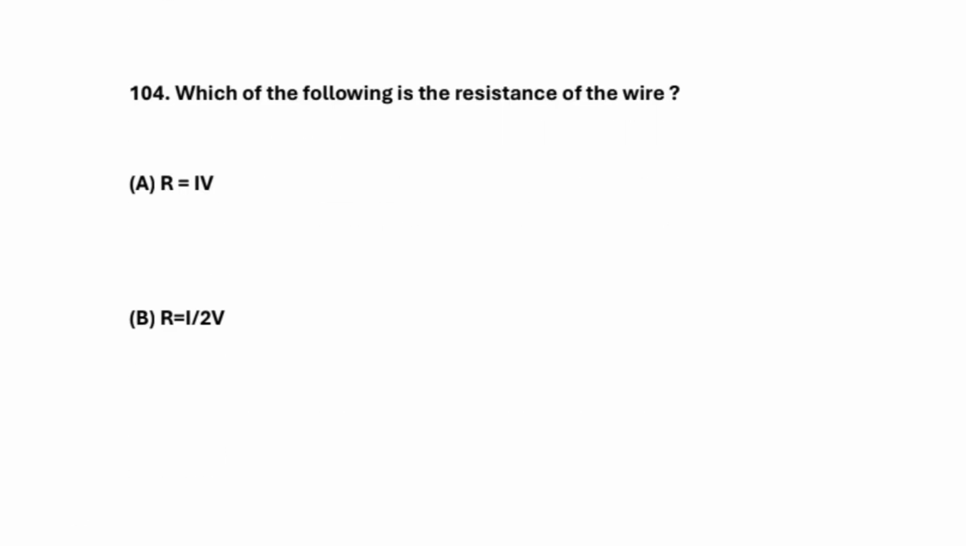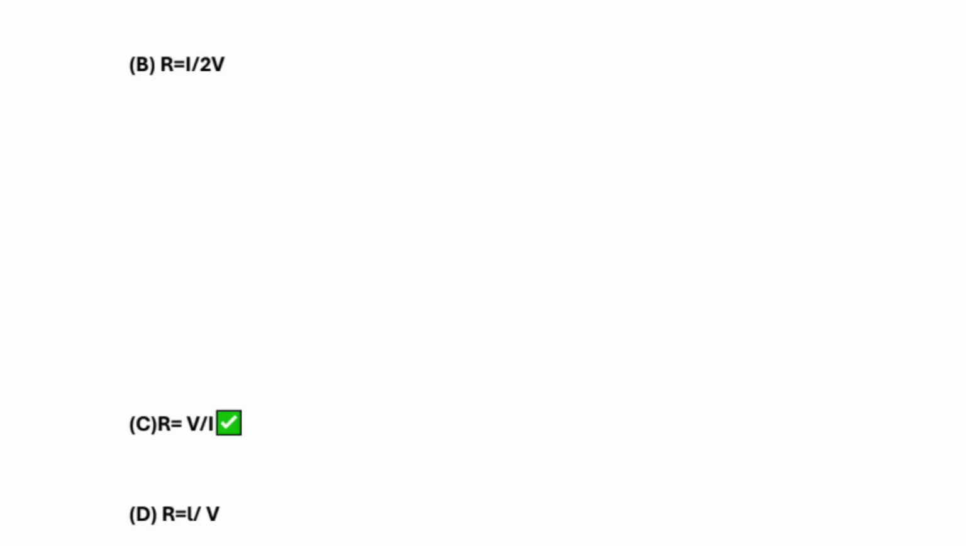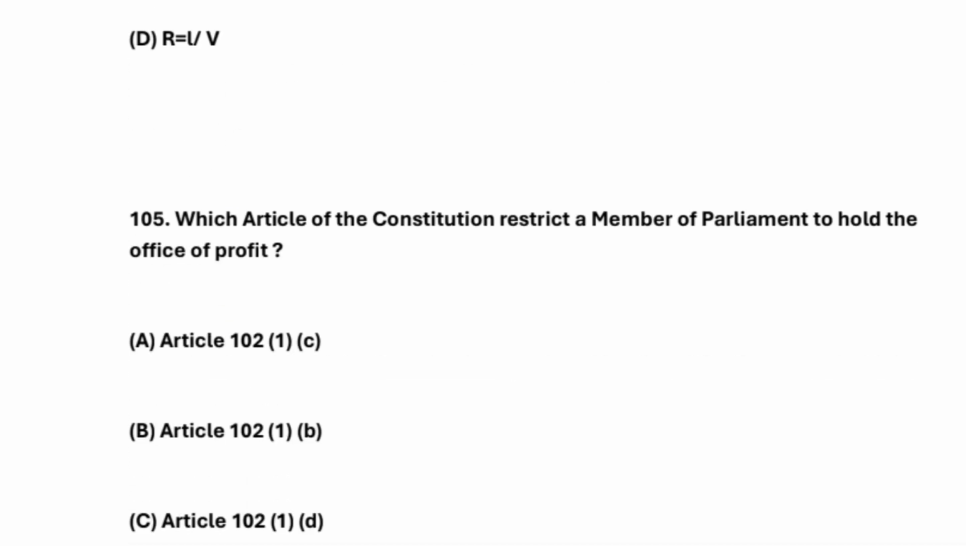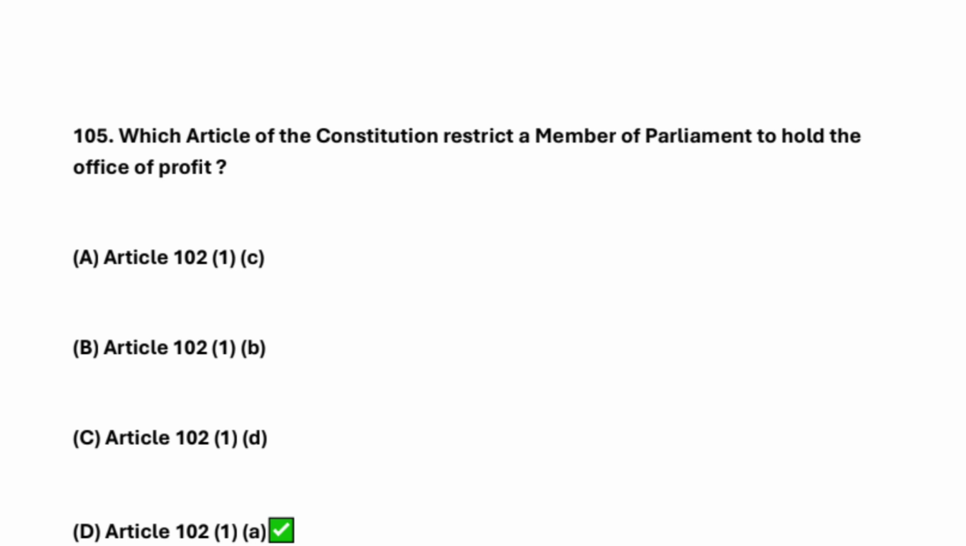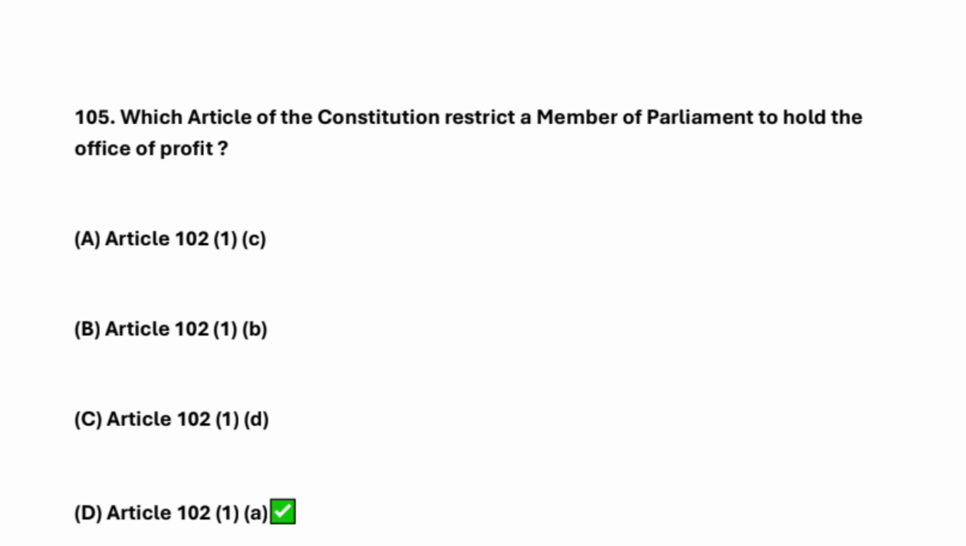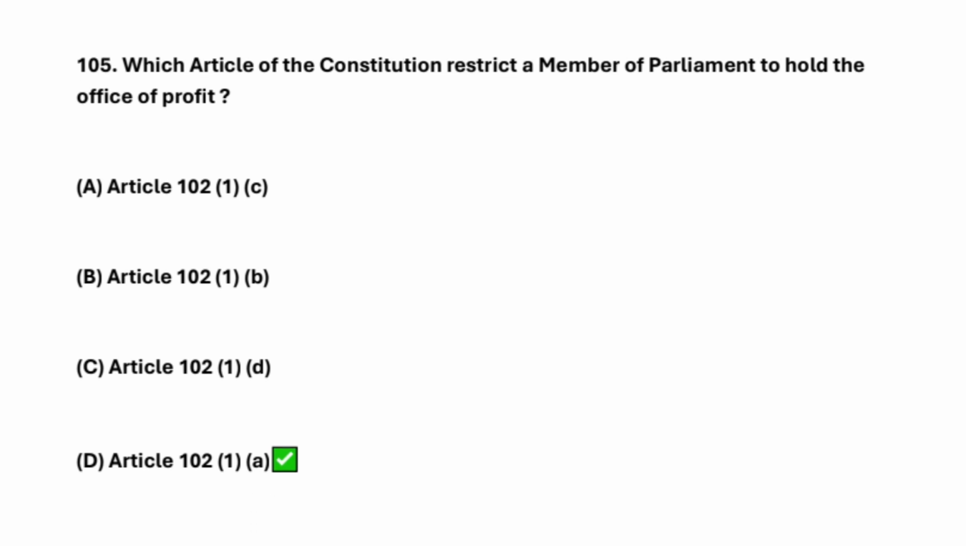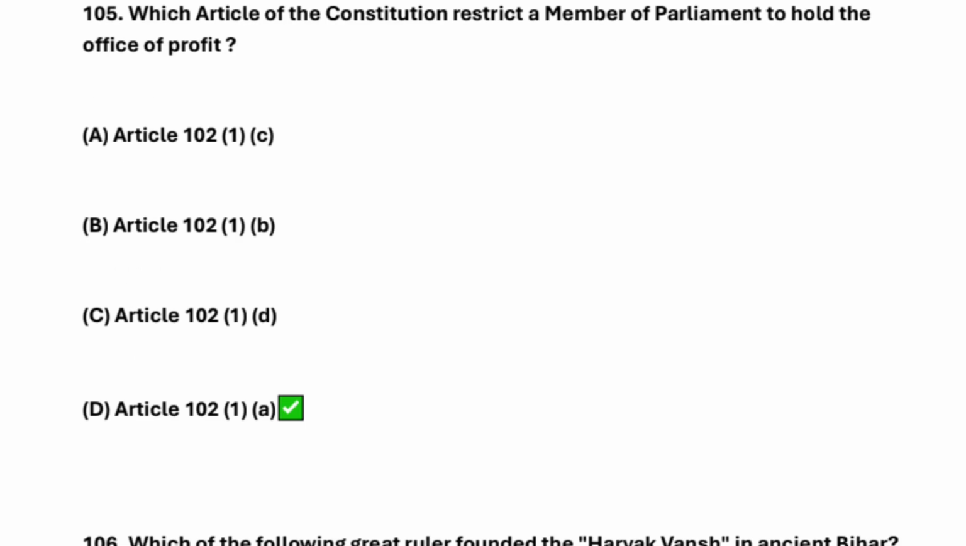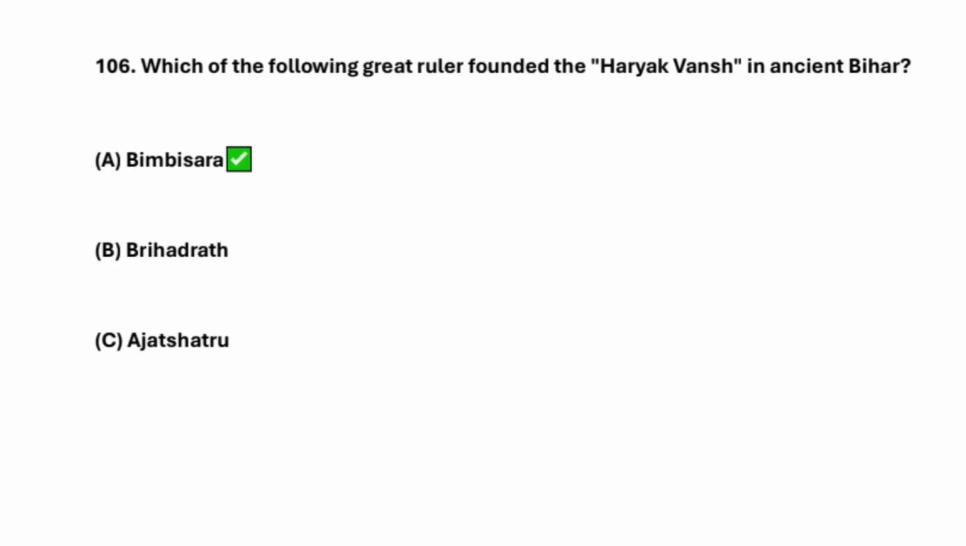So here, which of the following is the resistance of the wire? So resistance of the wire is what? R equals to V by I. So which article of the Constitution restricts a member of parliament to hold the office of profit? So 102 1A. Okay, next question is what?